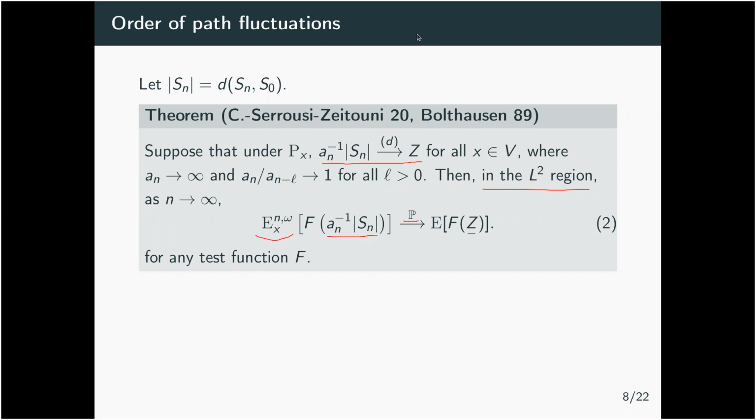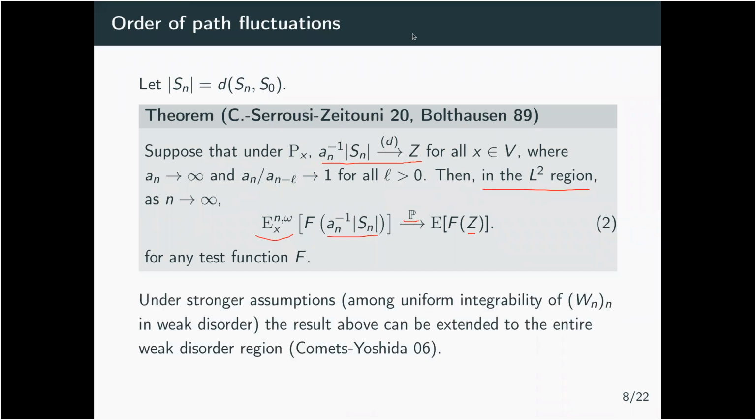So this gives also another interest of the weak disorder, which is that if you know the size of the variation of Sn, if it's of size an under the initial measure, then it will stay the same, at least in the L2 region, under the polymer measure. And we can also generalize a proof of Komets and Yoshida, saying that this also works in the whole weak disorder region.